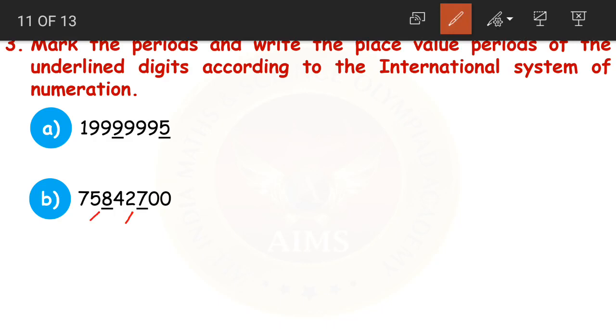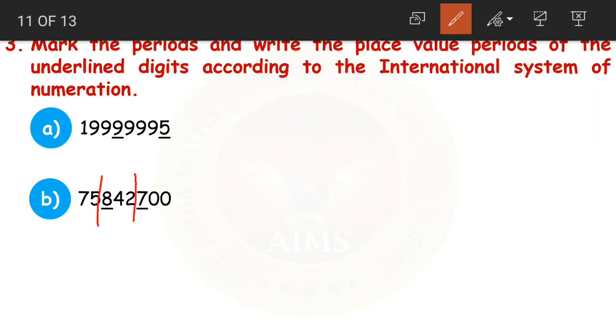75,842,700. Now again, this is the marking of periods. First after 3 digits, then after 3 digits. Now how do we write the place values? Place value periods. They've asked us to write only the place value periods. Now 8 is in which period? 8 is in which period, children? Very good. 8 is in the thousands period.